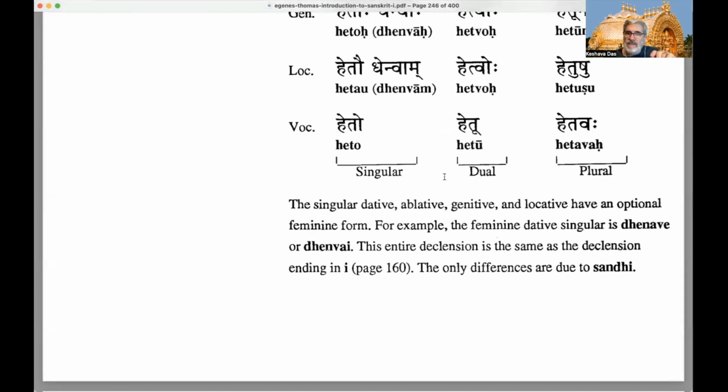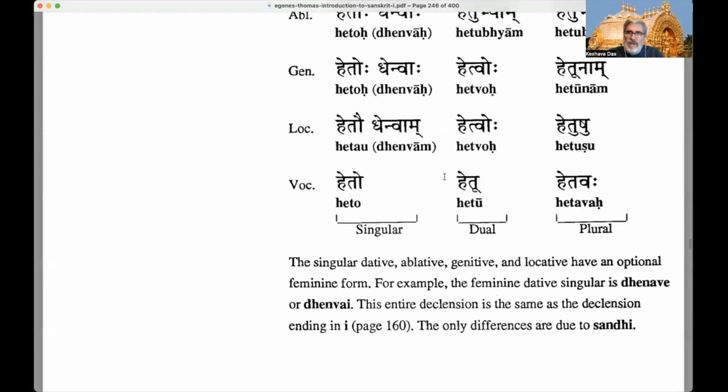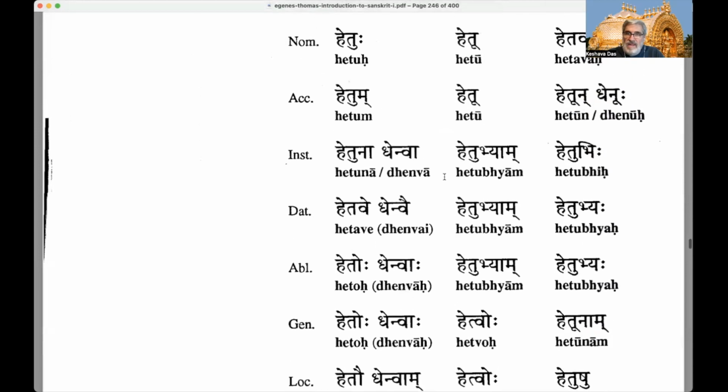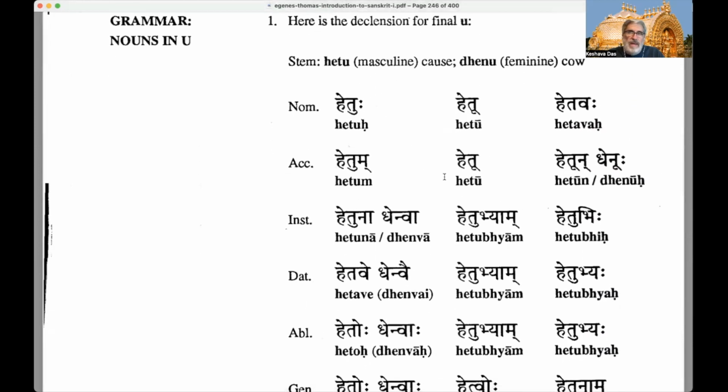Okay, so it's very similar to I-ending nouns, except that there's internal sandhi between the stem of the noun and the ending. We can remember hari, hari, harayaha, right? We have an I-ending noun, hari, hari, harayaha. The I at the end of hari in the nominative plural becomes ayaha, harayaha.